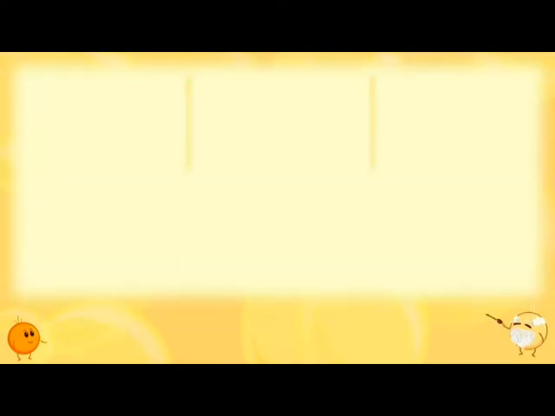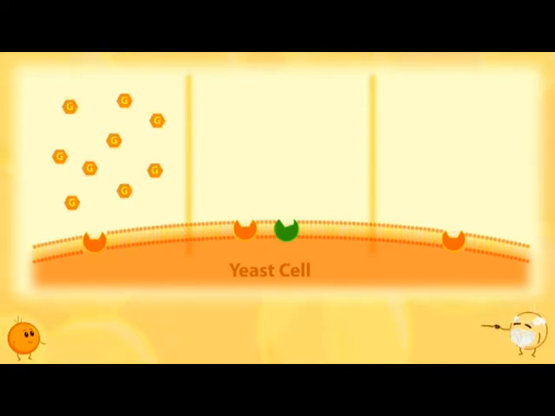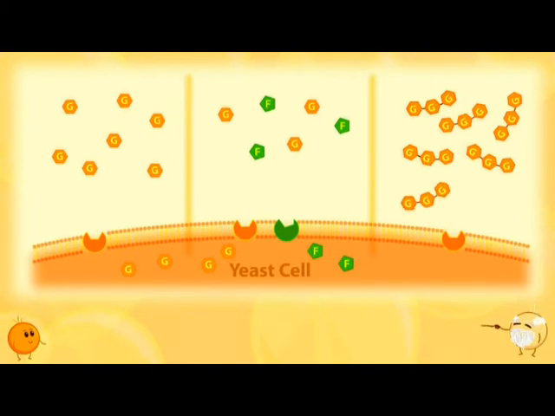On the surface of yeast cells, there are carriers that will bring monosaccharides into the cell. Different monosaccharides have their corresponding carriers. When using glucose as the food source, only one kind of carrier does its job. But when using sucrose, there are 2 kinds of carriers bringing its basic units into the cell simultaneously. So the amount of simple sugars entering the cell for sucrose will be twice the amount of glucose. That's why sucrose becomes the most favorable food source for the yeast.